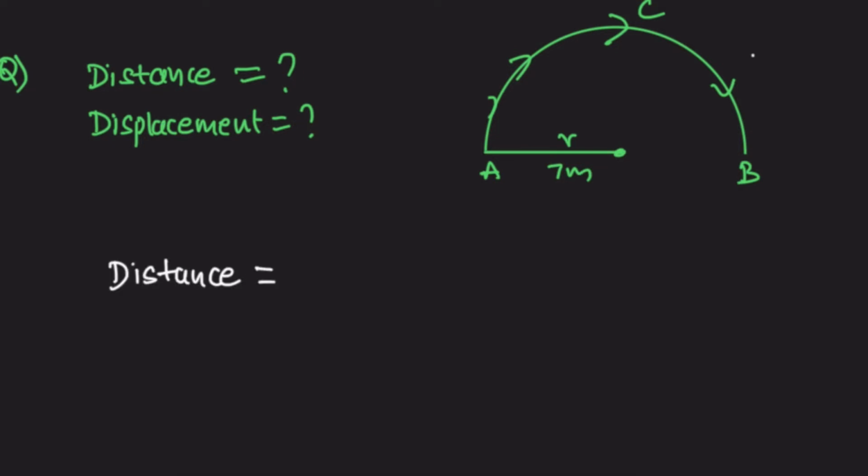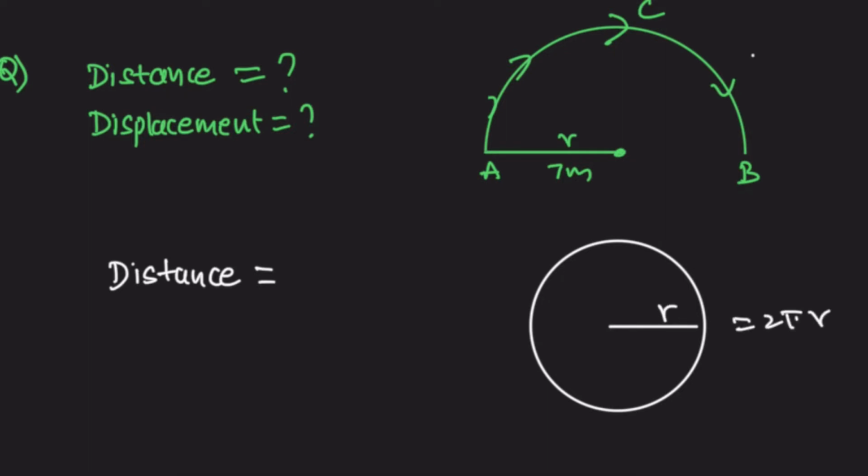Distance is the length of the path where the body is moving. So that length is equivalent to the distance. We know the formula for the perimeter of a circle whose radius is r, that is 2 pi r, but we have a half circle, so we take only half, that means 2 pi r by 2.